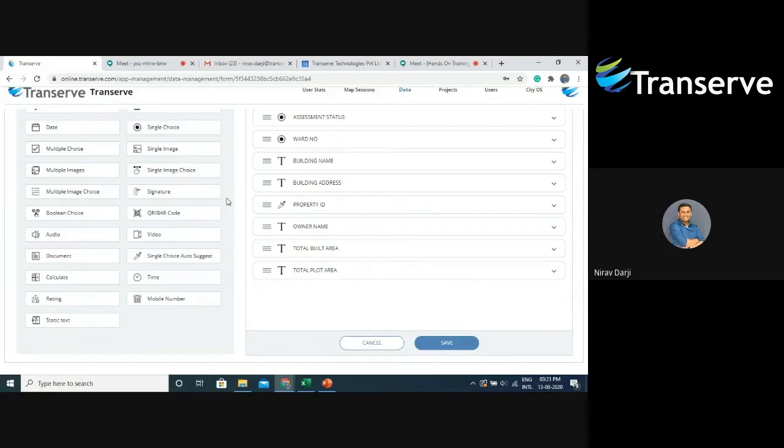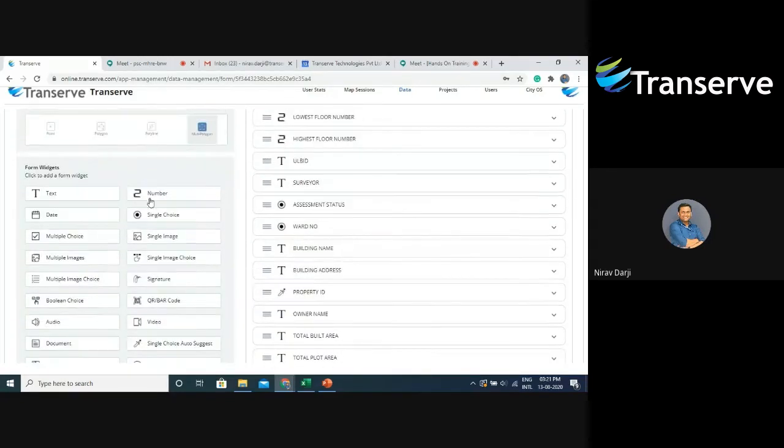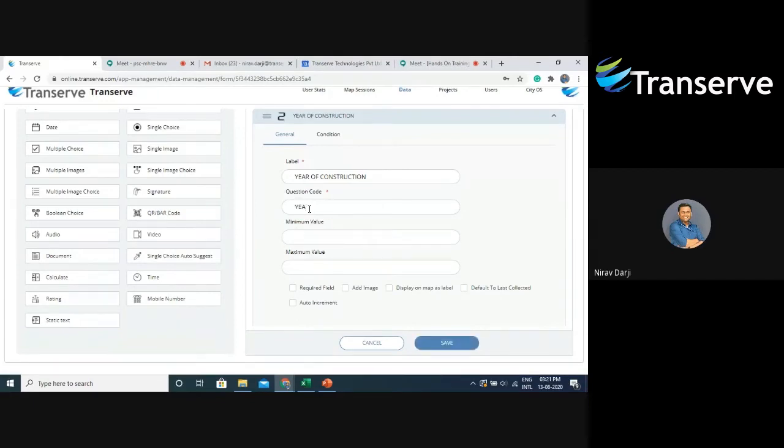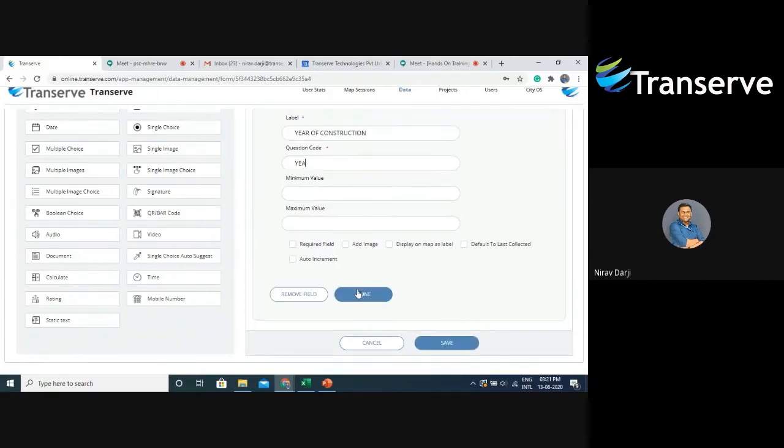So to find the age of the building, I'll be requiring 2 things, that is in which year this particular building was constructed. For that, first I will take a number field and say year of construction. I'll give it a question code like YEA. Say done.